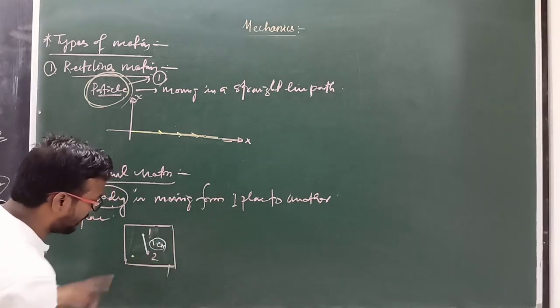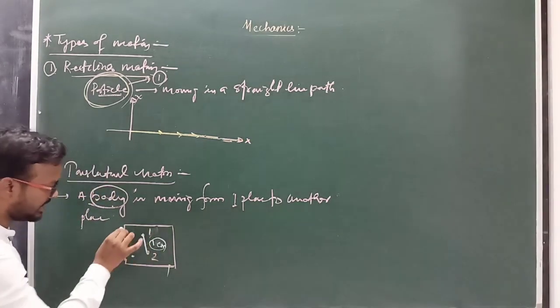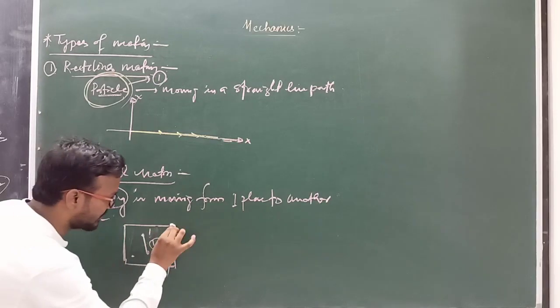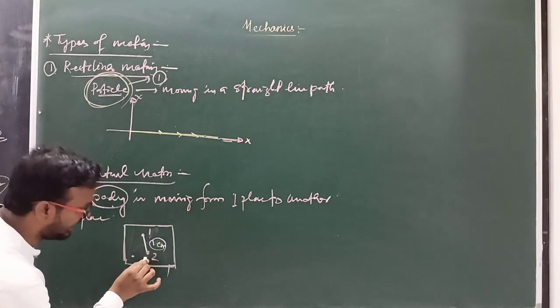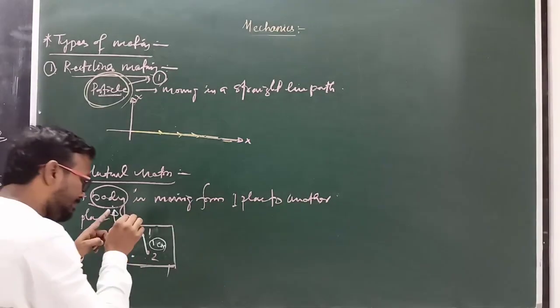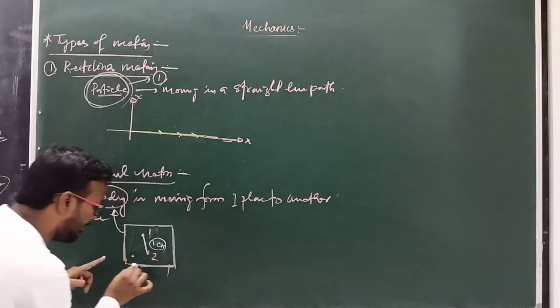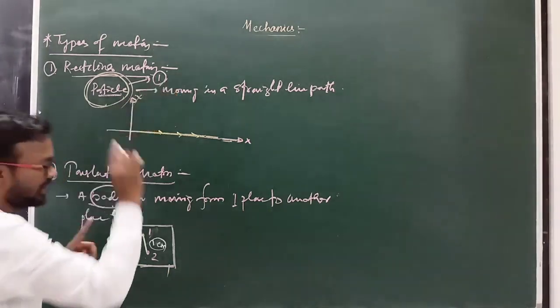So this object or body consists of particles which form a body, but particle means only one particle.